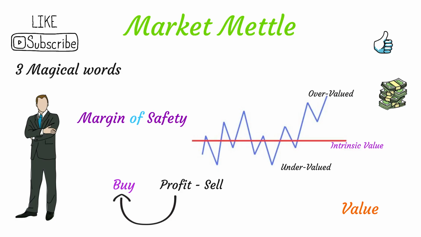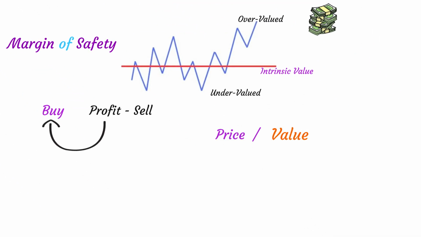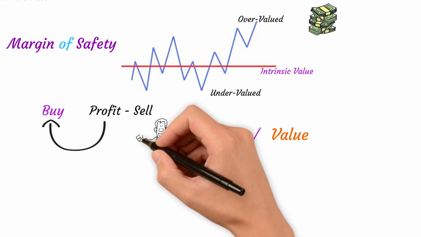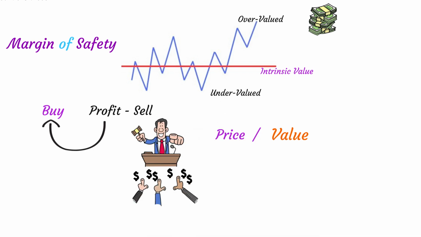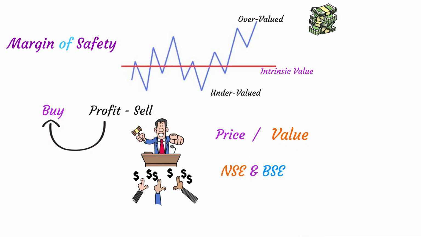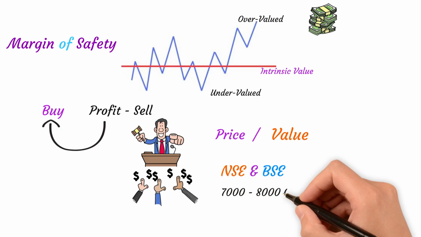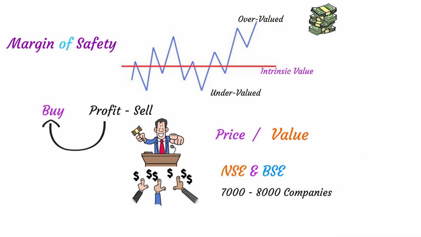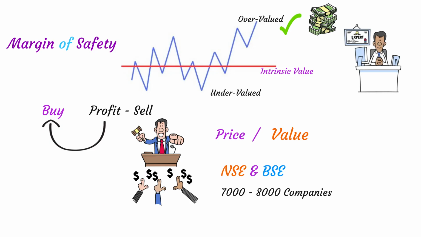Let's begin. First, we need to understand that price and value are two different things. In the stock market, stocks aren't sold, they are auctioned and go to the highest bidder. In India, the two major stock exchanges are NSE and BSE, where around 7,000 to 8,000 companies are listed. Among these, the popular or the trending stocks are often sold at a premium, while the lesser known low profile stocks, those that don't get media attention, are usually priced lower. These undervalued stocks can potentially offer great investment opportunities.